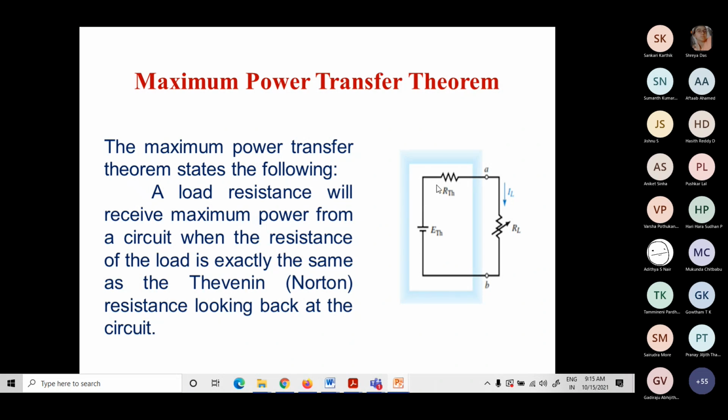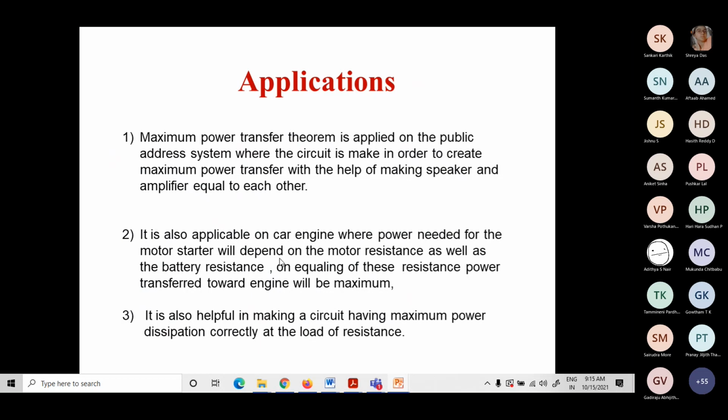So what are the applications? When you see the applications, it will be good. The maximum power transfer theorem may be suitable for a public address system, PAS, the speaker with microphone. Here I want the speaker to have maximum power. To create the maximum power for the speaker, the speaker resistance and the amplifier resistance should be equal to each other so that we will get the maximum power.